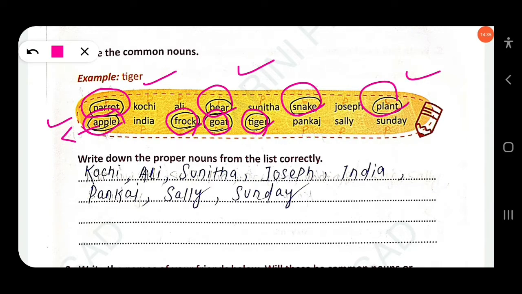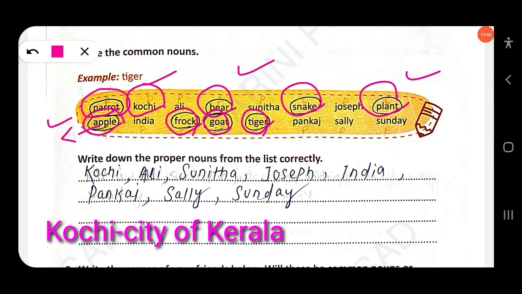But you find that these nouns are not common nouns. Why? Because Kochi is the name of a place and it should have a capital K. You have to write K in capital, Kochi. Then next, Ollie.